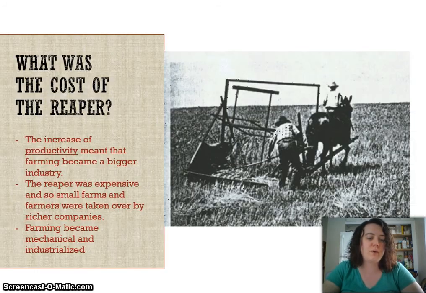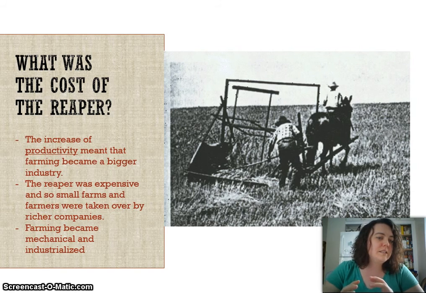Now, the cost of the reaper, the bad side of things, was that it increased the demand for grains, and so it was difficult for small farmers because this machine was actually quite expensive at the time. And if a small farm couldn't afford to buy a reaper, they couldn't keep up with the demand, and they were not going to be able to make it. So small farms were taken over by larger ones. And it also saw the farming industry become more mechanical and more industrialized. So as you can see, these different inventions had good sides and bad sides.